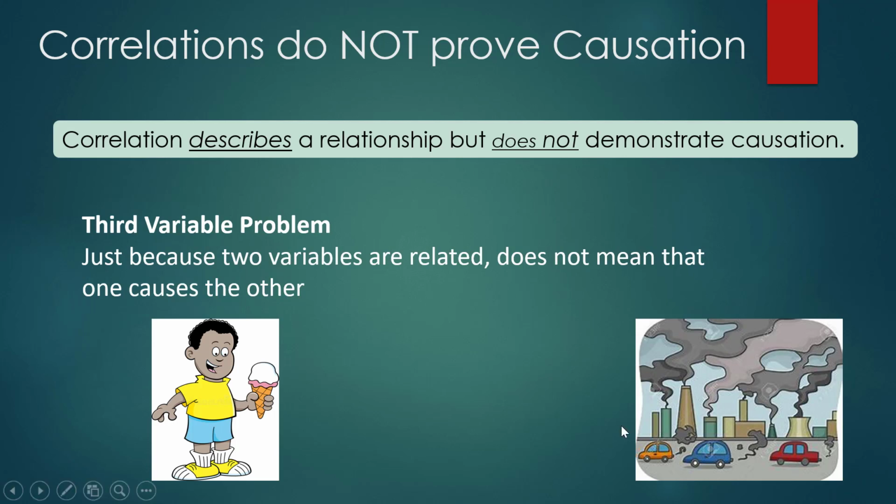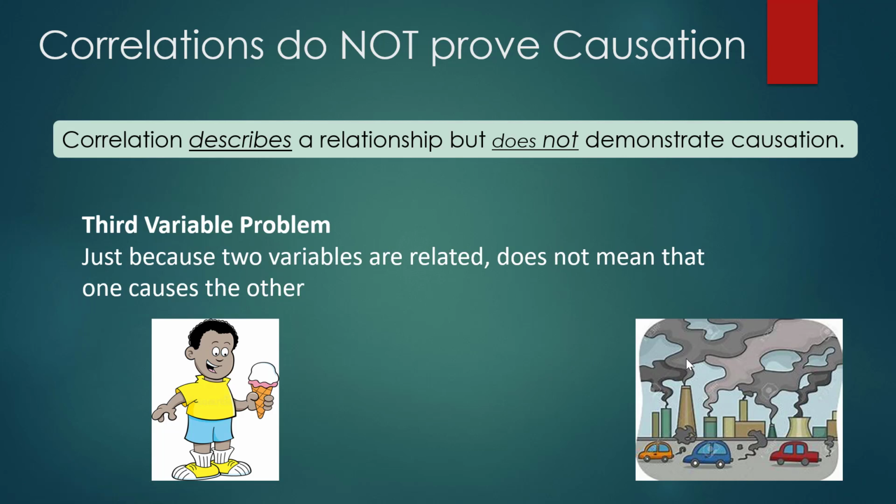For example, in the UK, you could find a correlation between coastal air pollution and ice cream sales. So as ice cream sales increase, coastal air pollution in the UK increases. Does that mean that ice cream sales cause air pollution? No. What do you think?